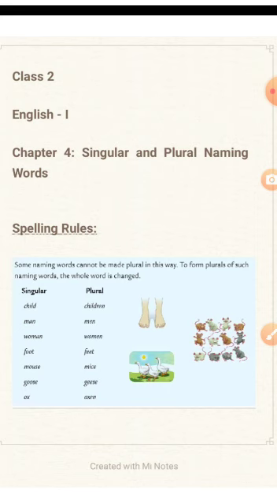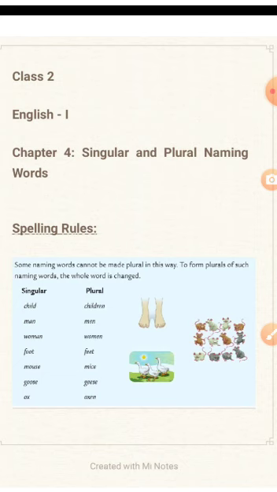Let's look at the second example. Man, we change it to men. So one man or a man, and many men. The spelling is MEN for plural. Now the next example is woman. Woman is a singular naming word. It is used for one lady.